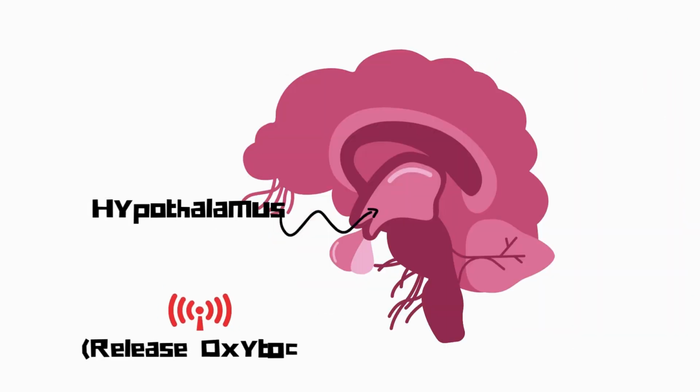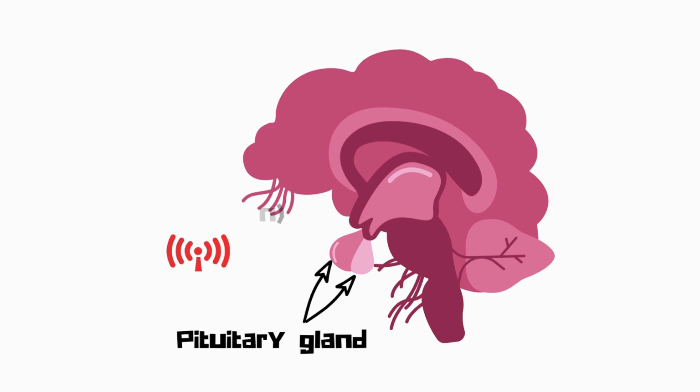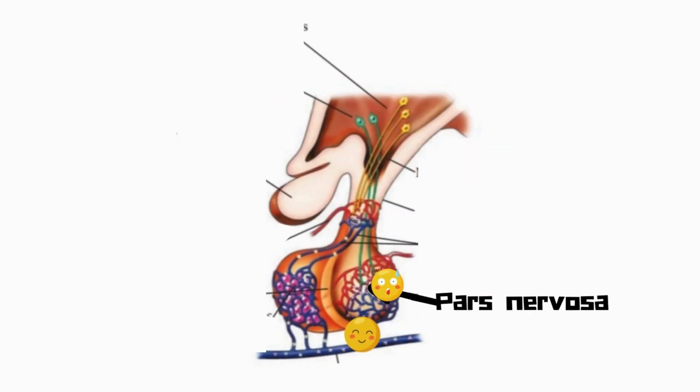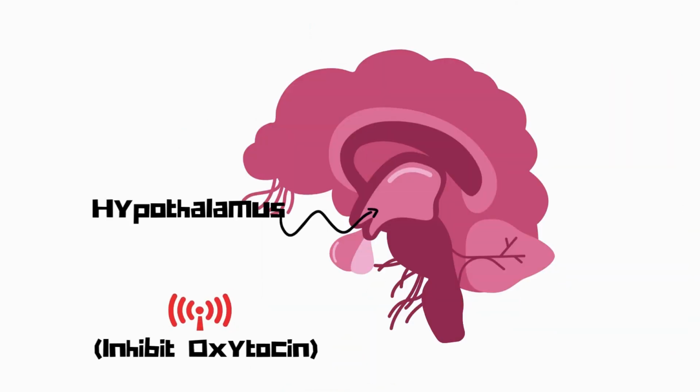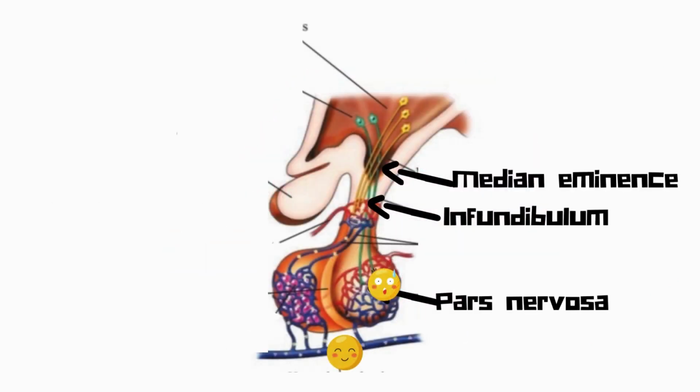When the hypothalamus sends signals to the pituitary gland to release oxytocin hormone, the pituitary gland will release it into the blood. If the hypothalamus sends signals to inhibit oxytocin, the pituitary gland will stop releasing it into the blood.